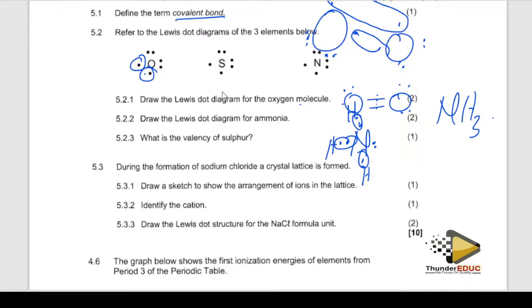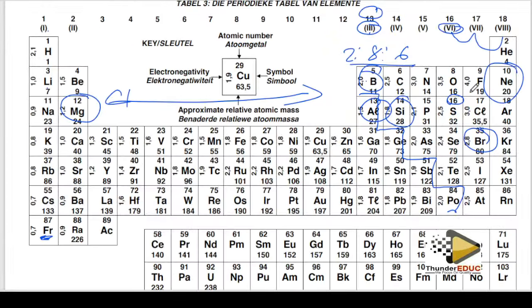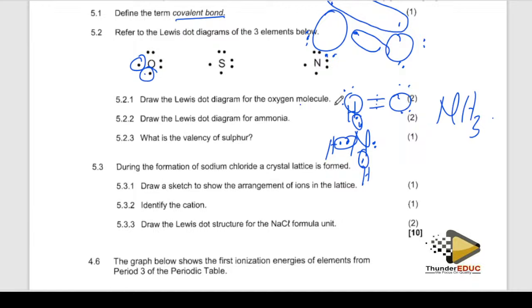How many electrons remain for sulfur? Check. You can come here and see that sulfur is here, so it's 2, meaning that its valence is going to be 2. Why? It's because of the 2 electrons which are involved in the bonding.